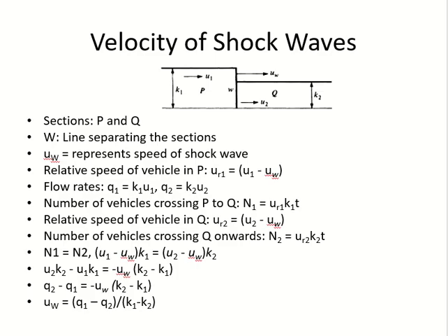When this reaches segment Q, segment Q is shorter. You can see they made it shorter as well. That means the speed will reduce and the density will increase. So K2 and U2.